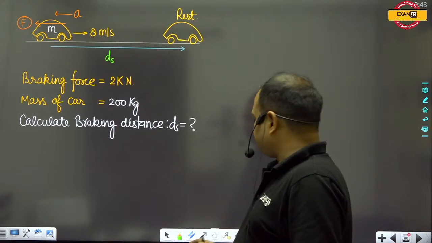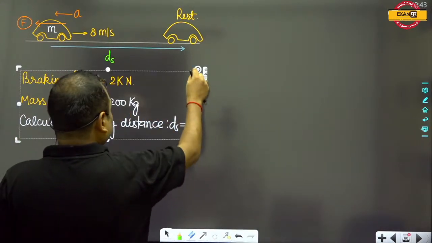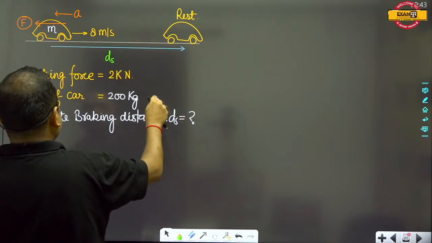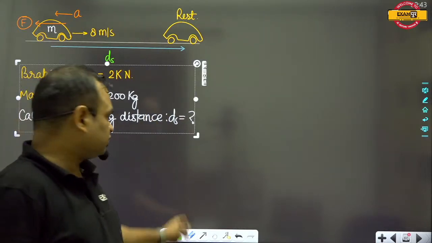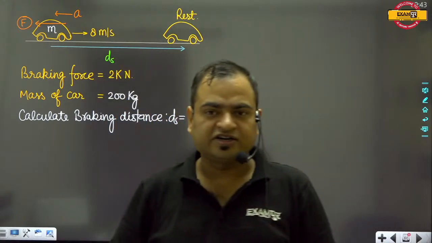Here we will have to find out the retardation, because the car is approaching the zero velocity state. It means the car is approaching the rest state.